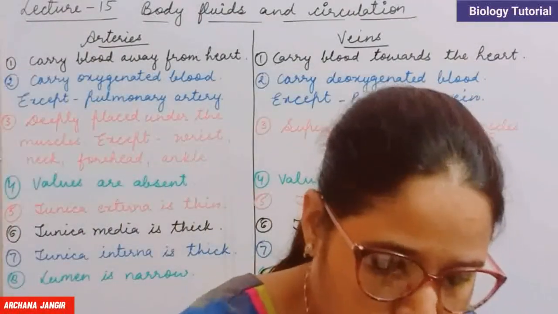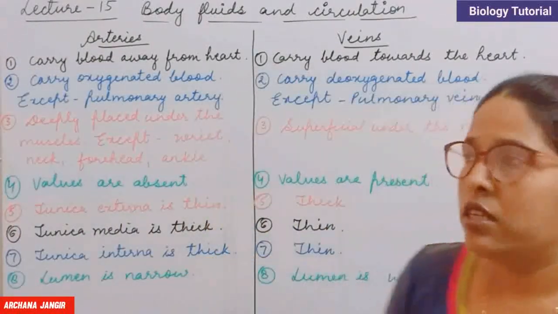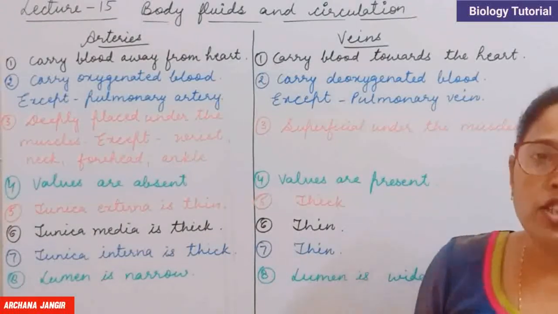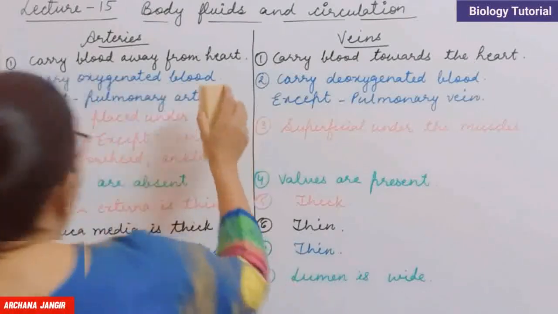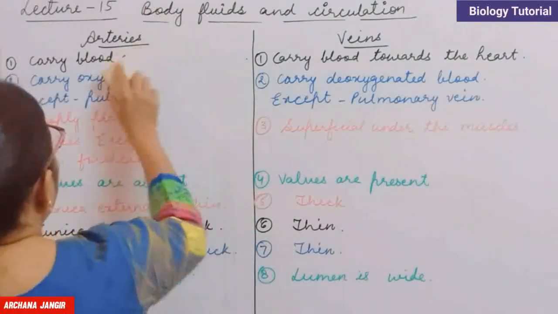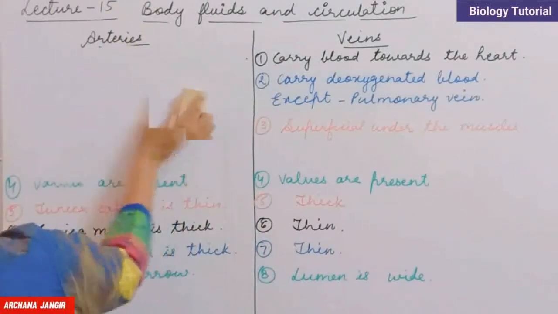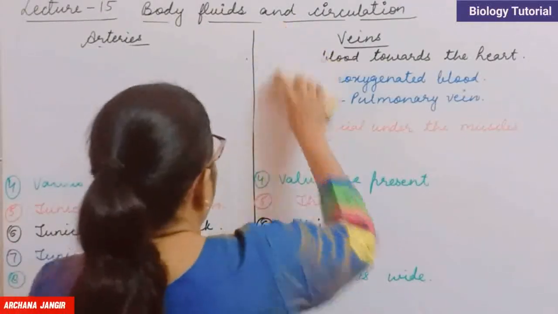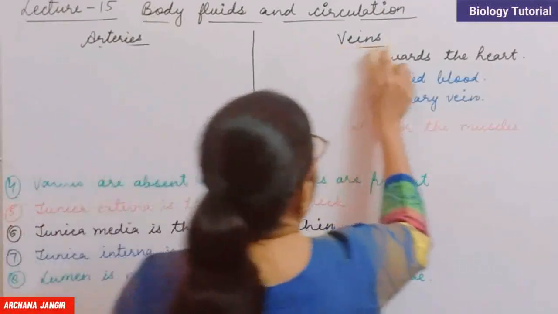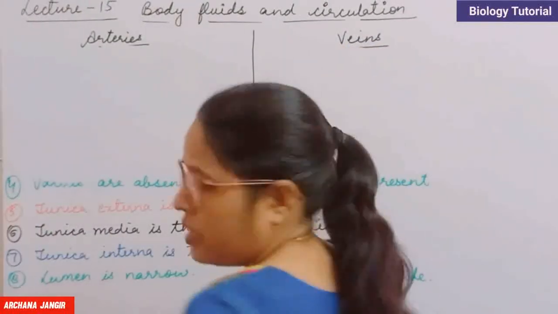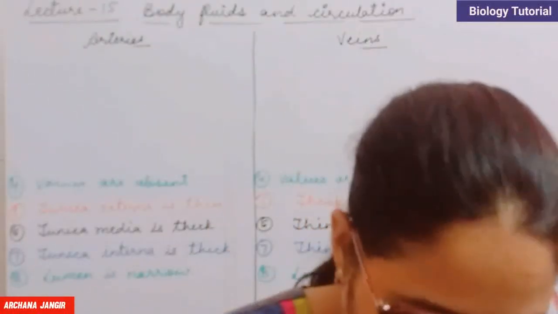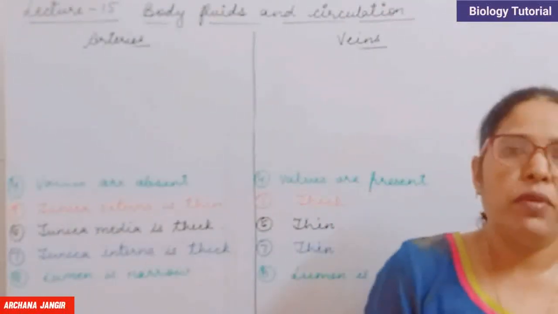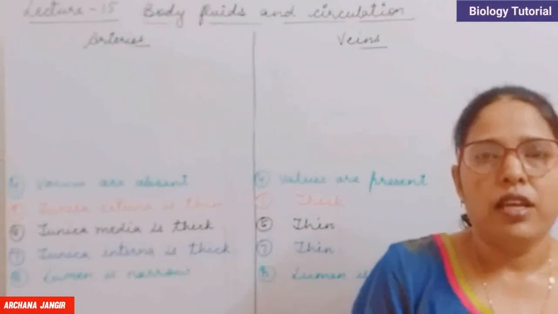Now about the blood pressure. Clear? So the next difference is about blood pressure. Here I am writing the next difference, that is blood pressure. In arteries, the pressure of blood is very high. Clear?